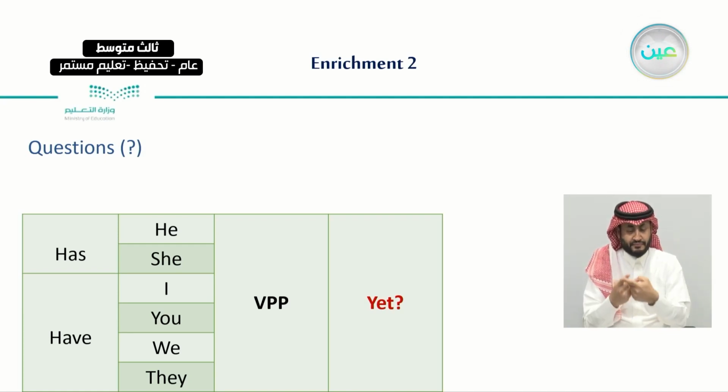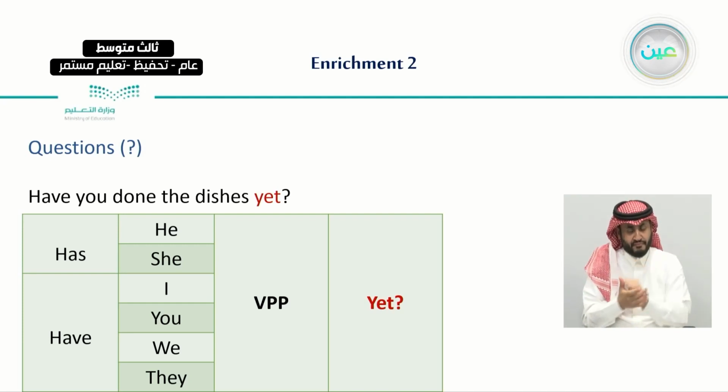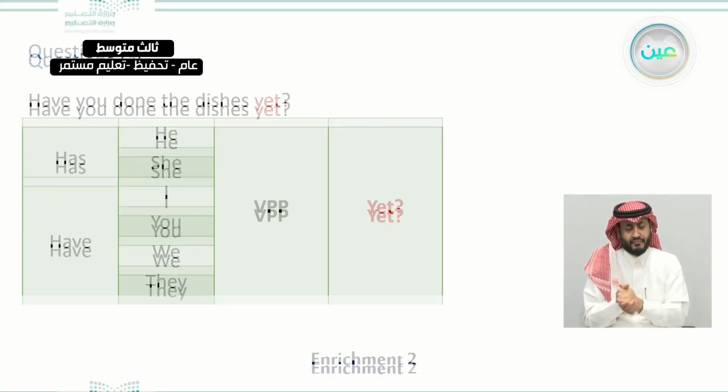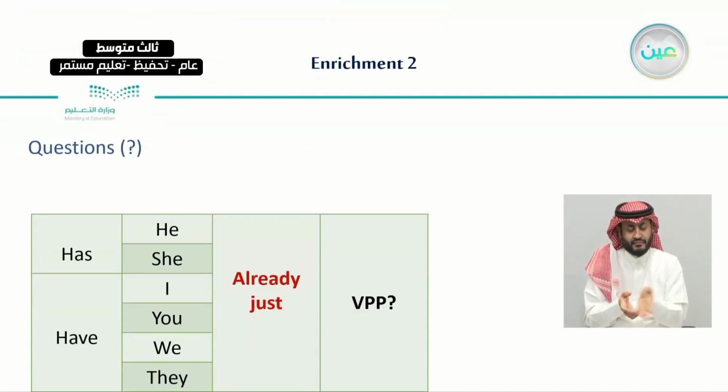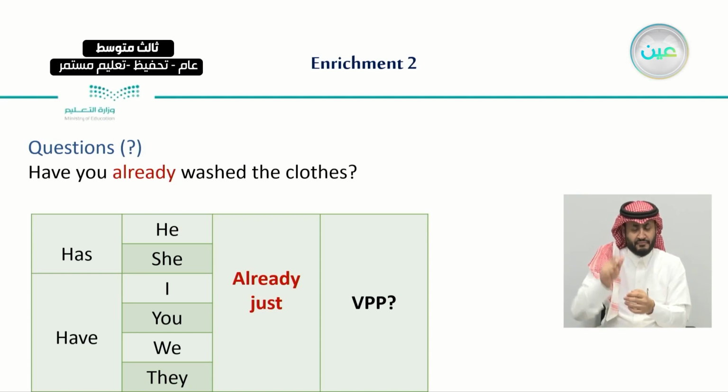with has and have. And with has, we use only two subject pronouns, which are he and she. With have, we use the other pronouns, and then we add the verb plus the past participle and the word yet. For example, have you done the dishes yet? And also with already and just, we use them as, for example, have you already washed the clothes?